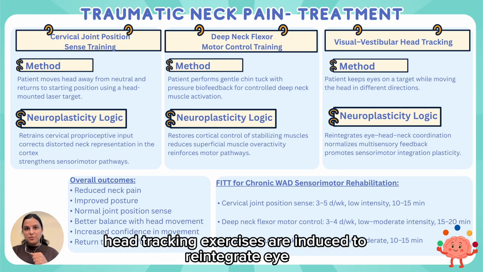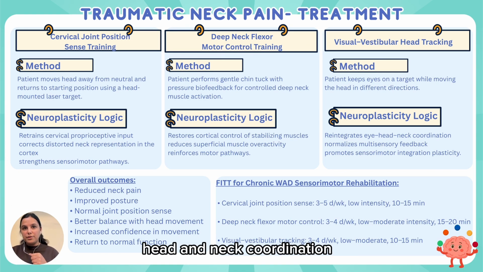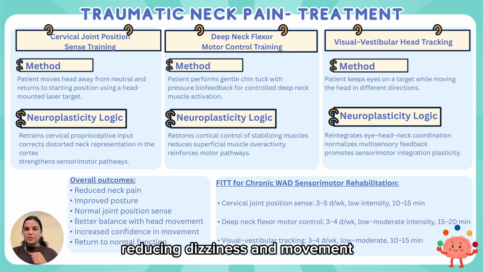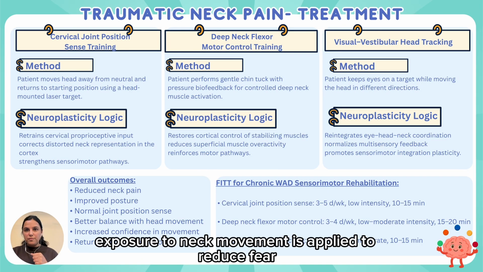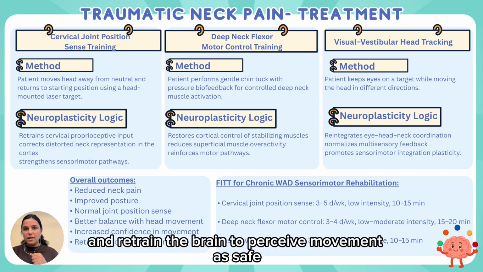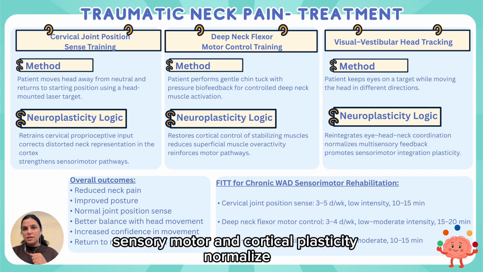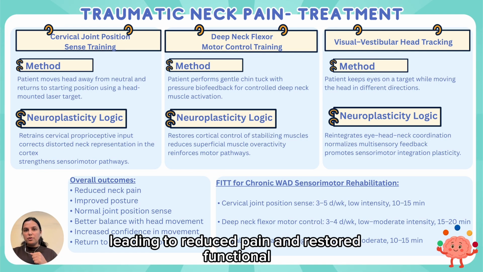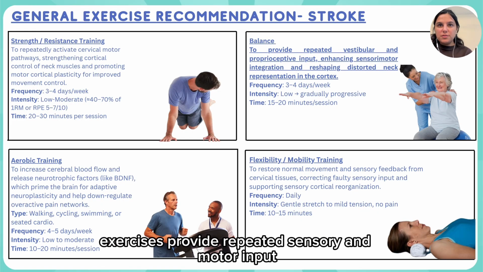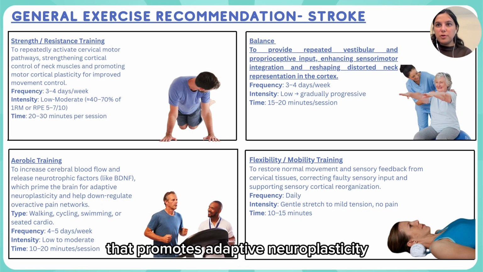Visual vestibular head tracking exercises are included to reintegrate eye, head, and neck coordination, reducing dizziness and movement fear. Graded exposure to neck movement is applied to reduce fear-avoidant behavior and retrain the brain to perceive movement as safe. With consistent repetition, sensory motor and cortical plasticity normalize, leading to reduced pain and restored functional neck movement. General exercises provide repeated sensory and motor input that promotes adaptive neuroplasticity and normalizes brain-limb representation.